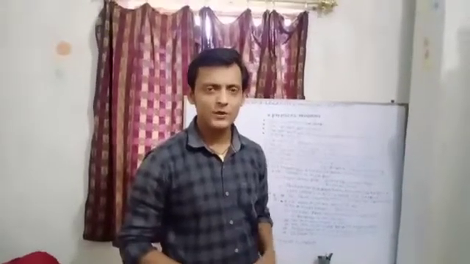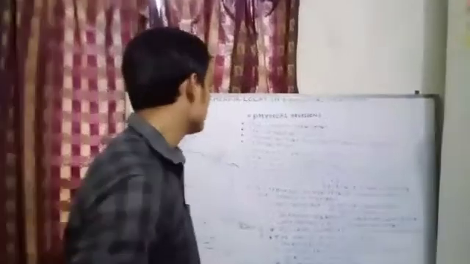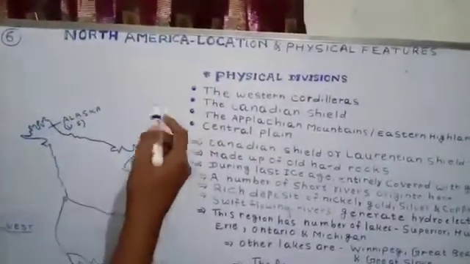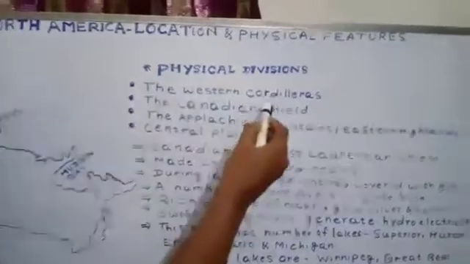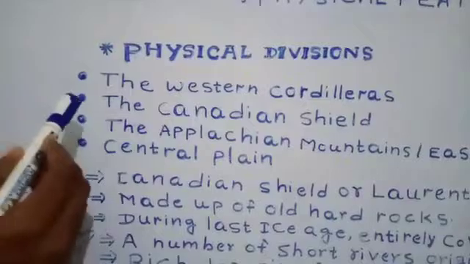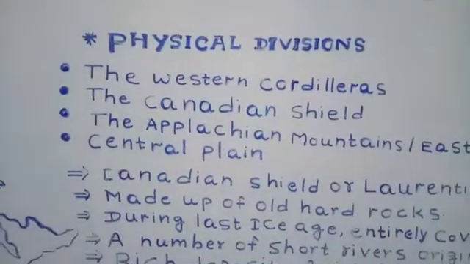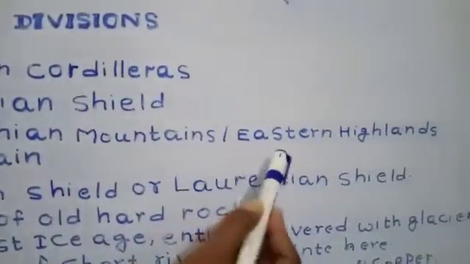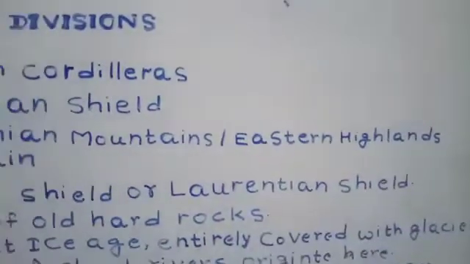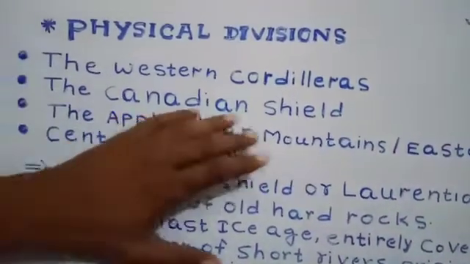Students, today we are going to see the physical divisions of North America. I have already explained the Western Cordilleras. Now today I am going to explain the Canadian Shield and the Appalachian Mountains, which is also called the Eastern Highlands, in detail. So first of all, we'll see the Canadian Shield.